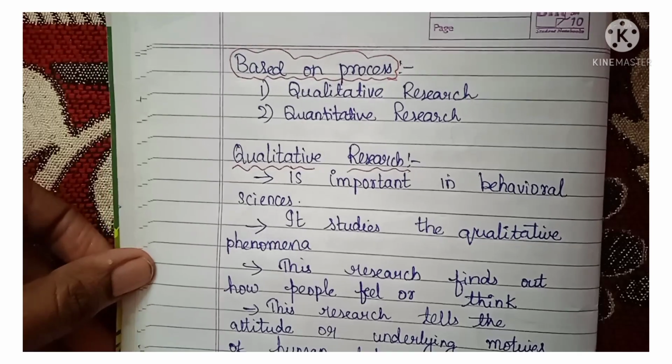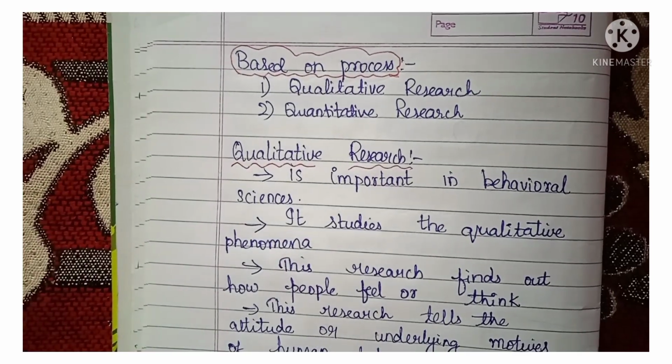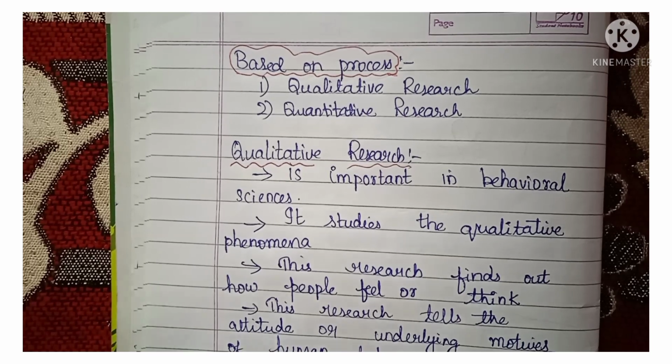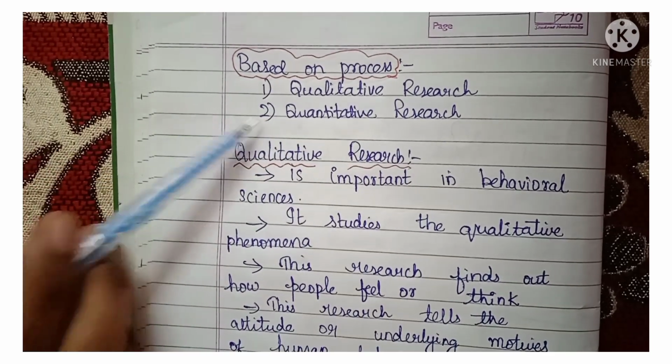Next is based on process. Based on purpose we have seen: first, the basic types of research, inductive and deductive, we have seen. Then based on purpose we have seen some research types. Now it is based on process, that is qualitative research and quantitative research.